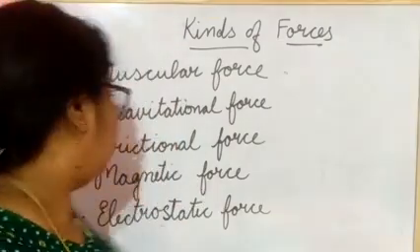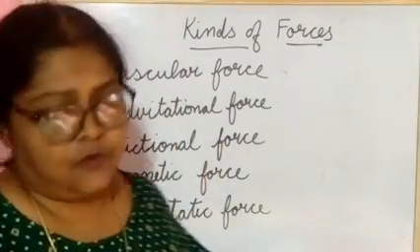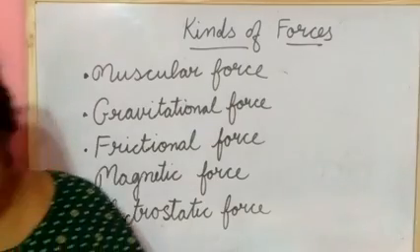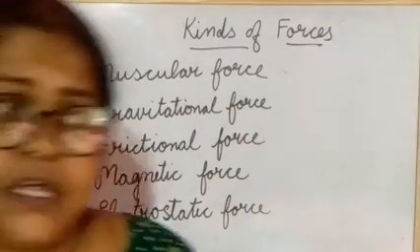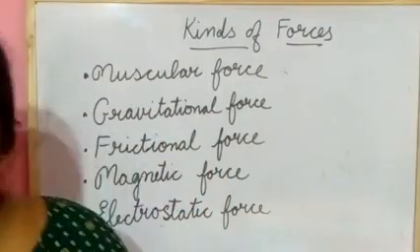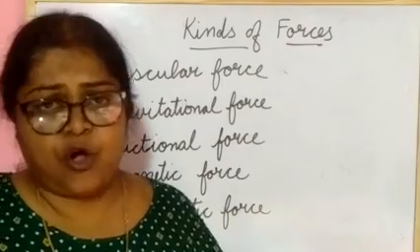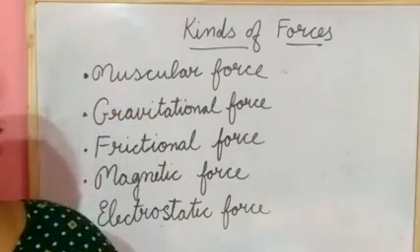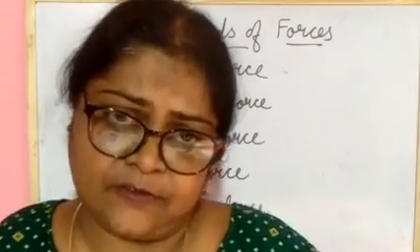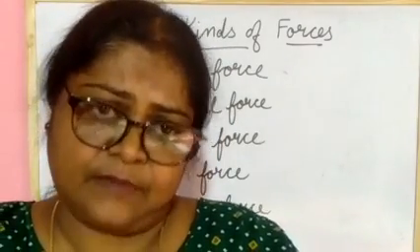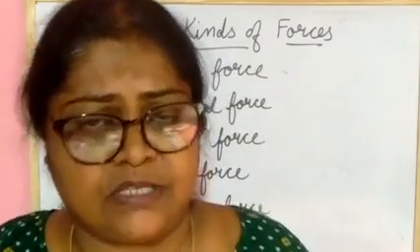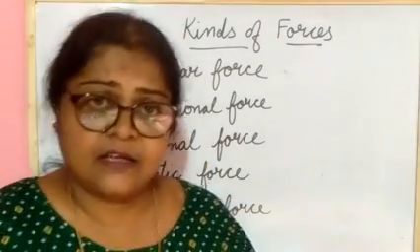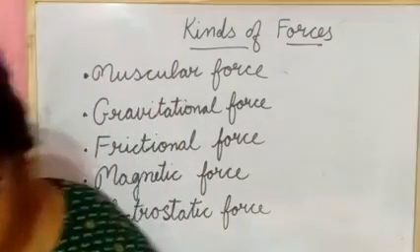Next one you are seeing here, what is that? Frictional force. The force that resists motion is called frictional force. If you take a ball, keep it here and kick it, force will be there and frictional force will be there between the floor and the ball, and after going some distance the ball will stop. So this is known as frictional force, and a rough surface has more frictional force than a smooth surface.